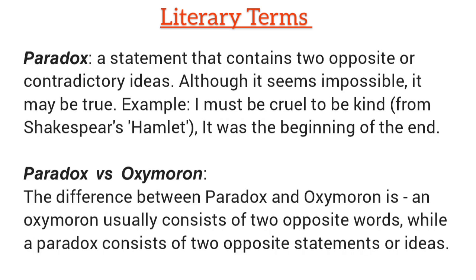What is paradox? Paradox is a statement that contains two opposite or contradictory ideas. Although it seems impossible, it may be true. For example, I must be cruel to be kind. In the sentence, I must be cruel and to be kind are two ideas that contradict each other. The difference between paradox and oxymoron is, an oxymoron usually consists of two opposite words, but a paradox consists of two opposite statements or ideas.